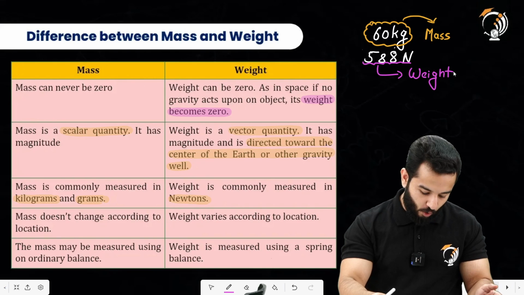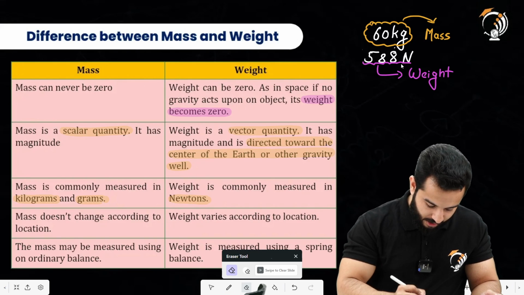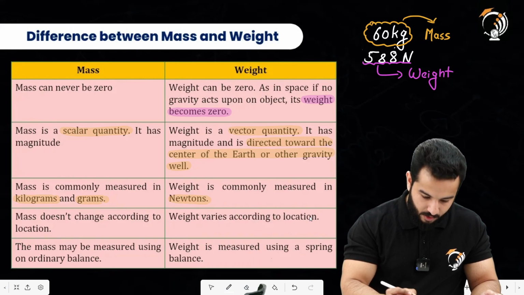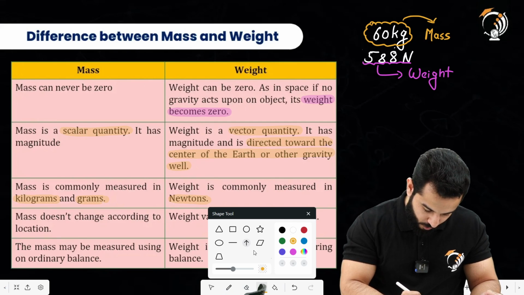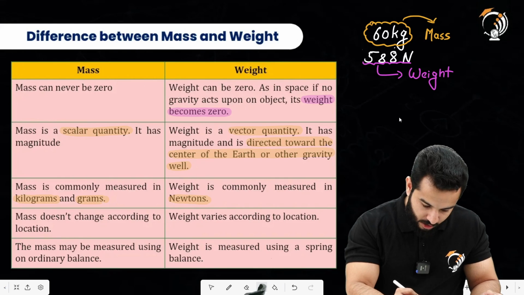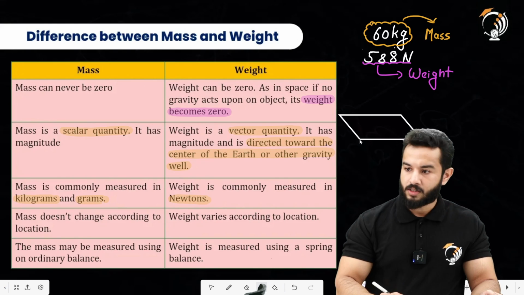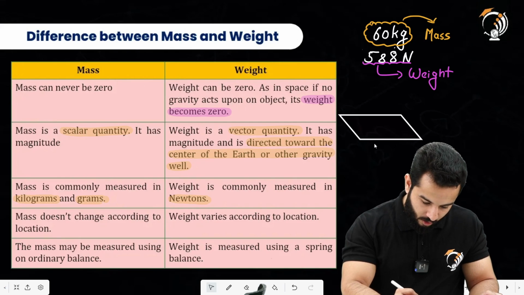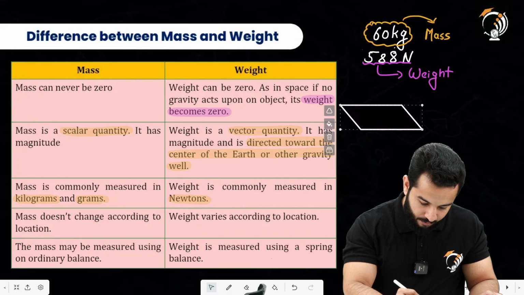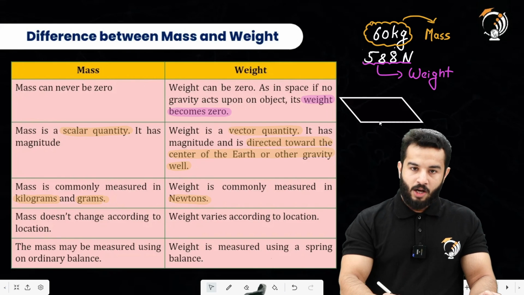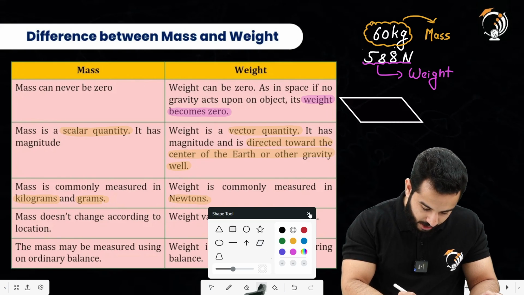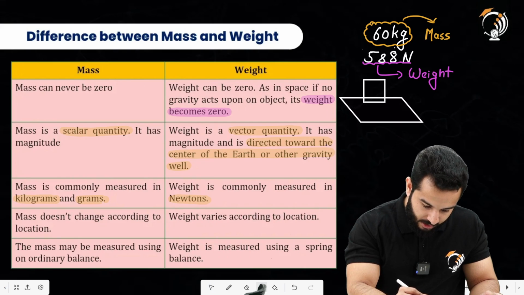What the weighing machine does, I'm going to draw a diagram over here. Hopefully I've got enough space. So let's suppose that I've got a weighing machine kept something like this. This is your normal bathroom weighing scale, right? And we have got a body which is kept on it something like this.